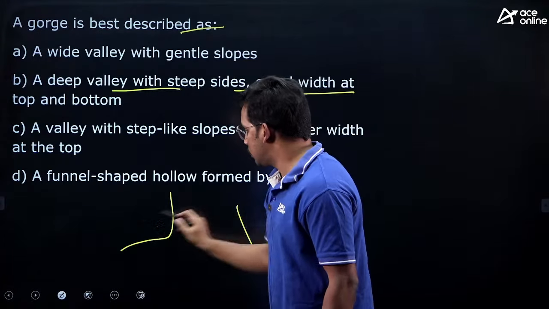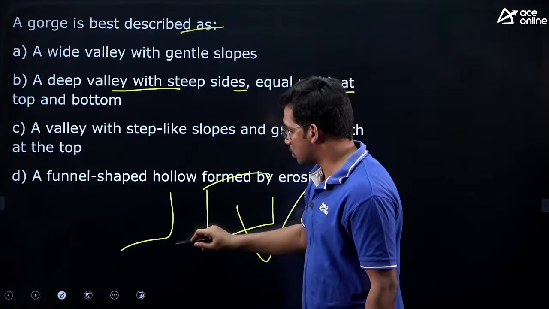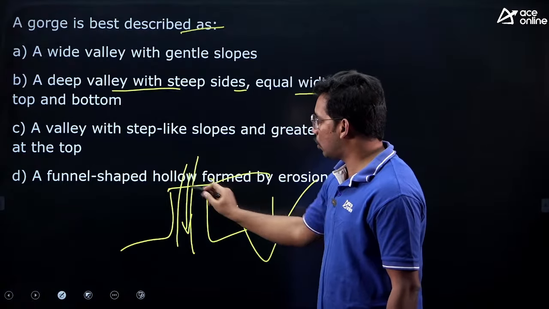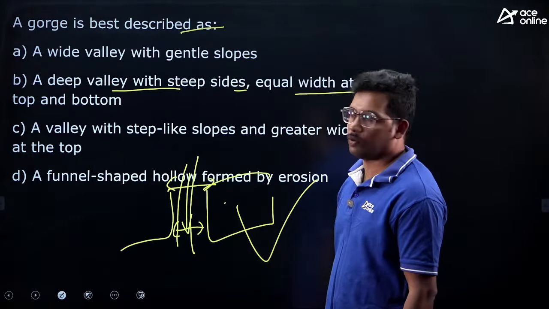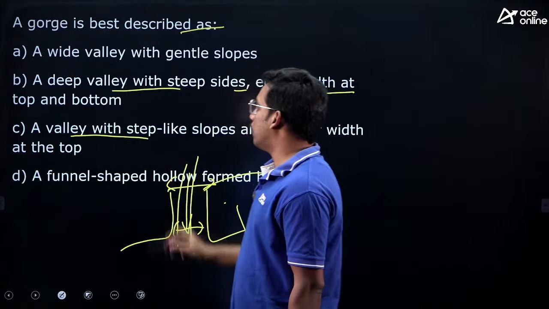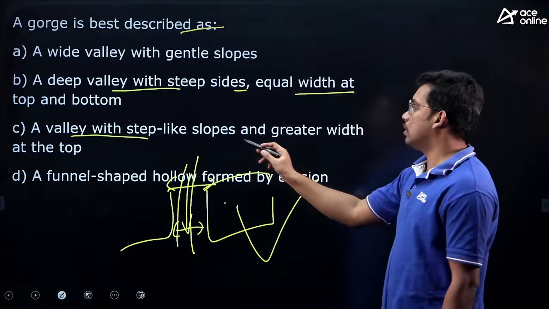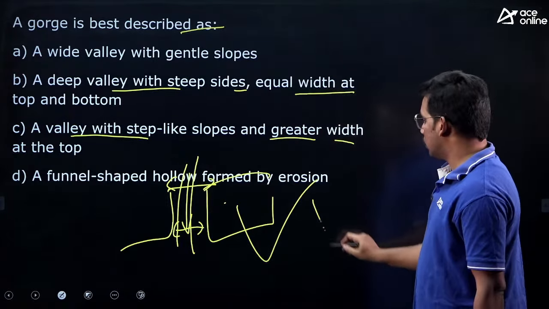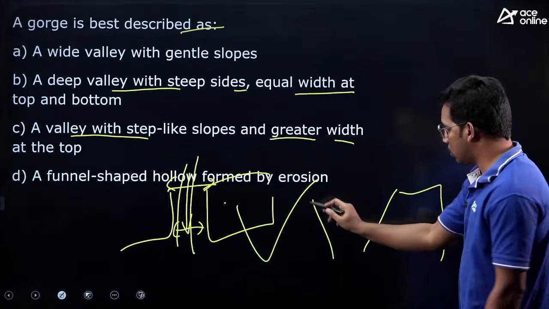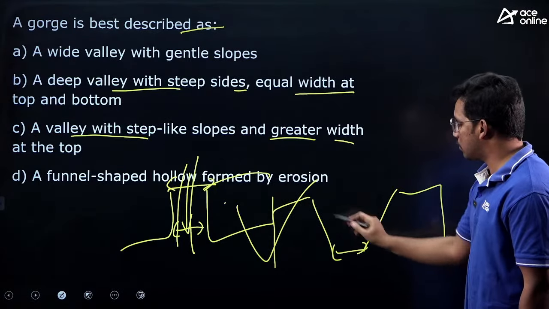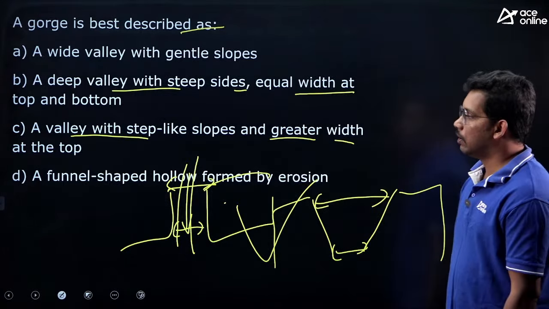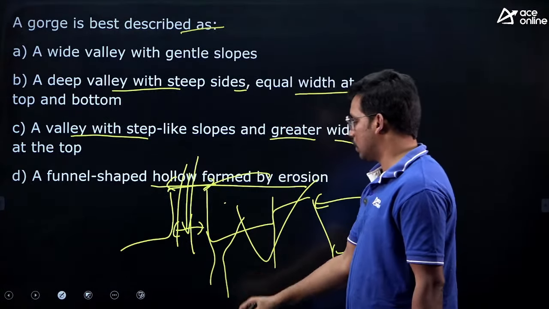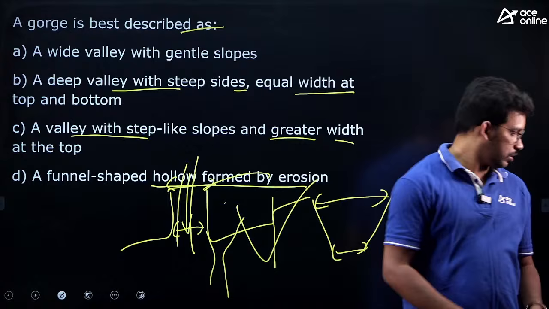That means if these are the two rock blocks, and a river is running, these are the two blocks where top and bottom widths are almost equal, they are saying. Then a valley with steep slopes and greater width at top. That means there is more width at the top and less width at the bottom. A funnel shaped hollow formed by erosion, like this they are saying. So which one is a gorge?